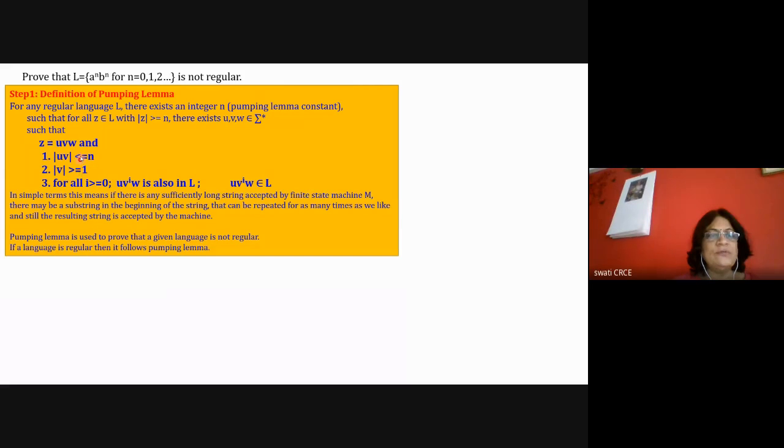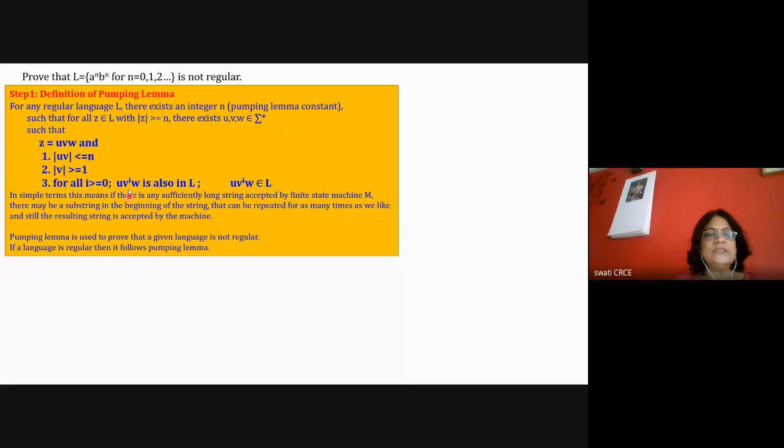Now if you observe 1 and 2, we can say that for i greater than or equal to 0, UV raised to i W is also in L. That means the word UV raised to i W belongs to capital L.